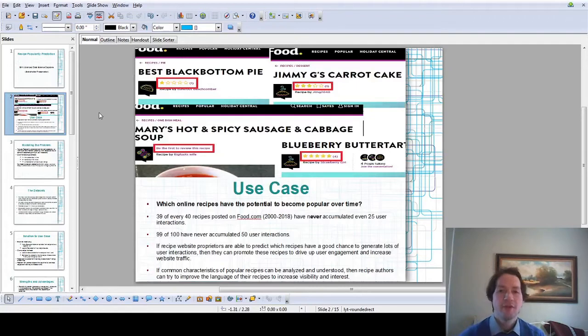So the motivating question for this use case is, which online recipes have the potential to become popular over time? A thing about food.com and about lots of other websites and social media platforms which host recipes contributed by users is that the vast majority of recipes will never achieve any meaningful number of interactions.